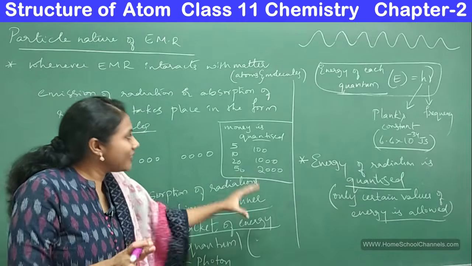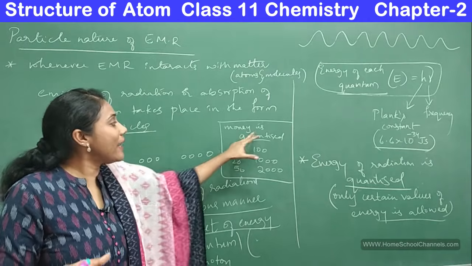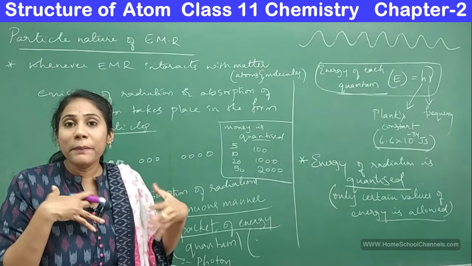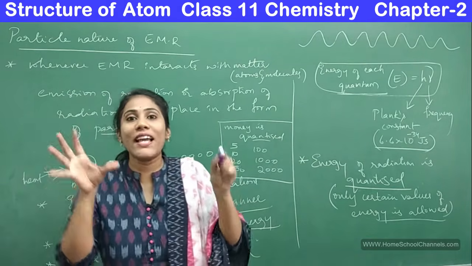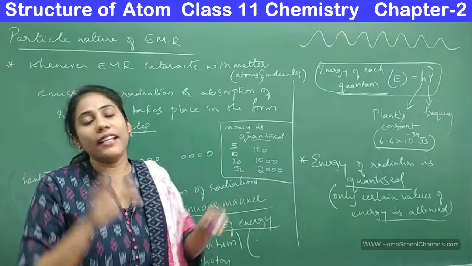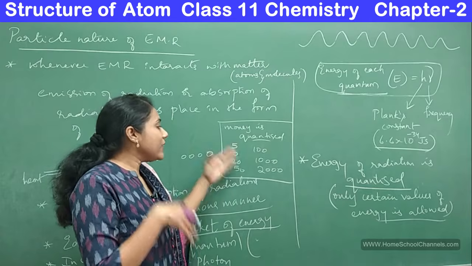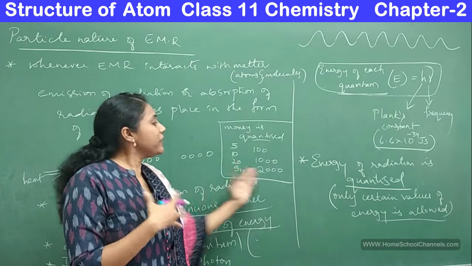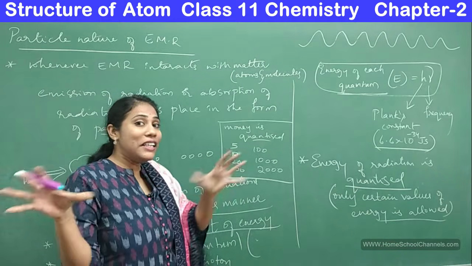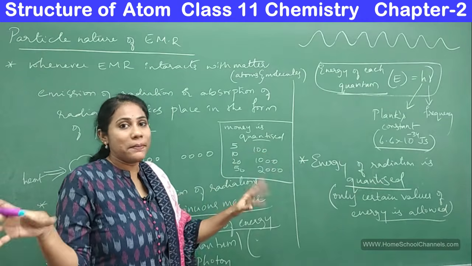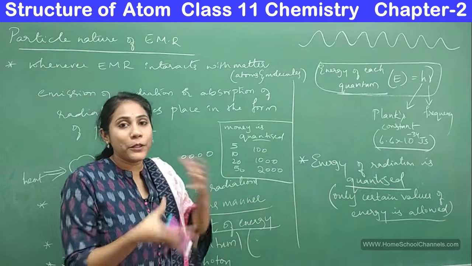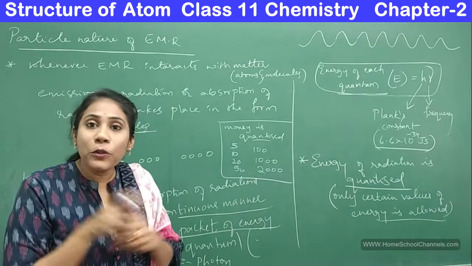If I want exactly a 7 rupee note, it's not at all possible. That's why I say money is quantized. So what do we mean by quantized? Only certain values are allowed. In the case of money, we can see only notes of these values; other values are not possible. A 7 rupee note is not possible, an 8 rupee note is not possible, a 9 rupee note is not possible.